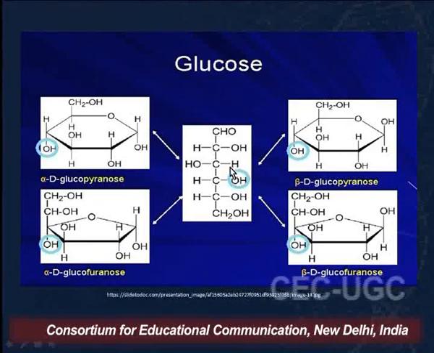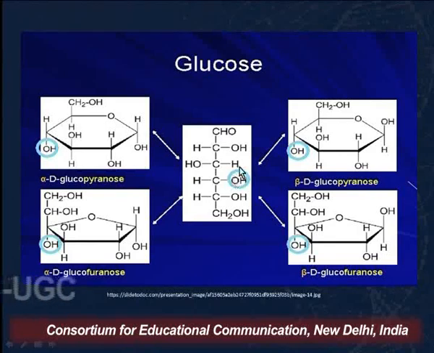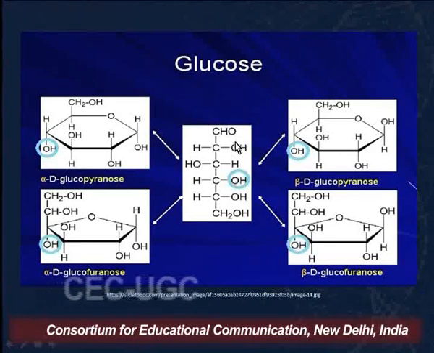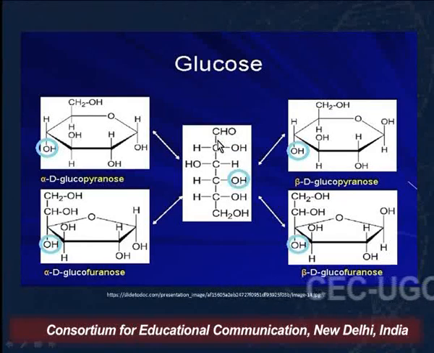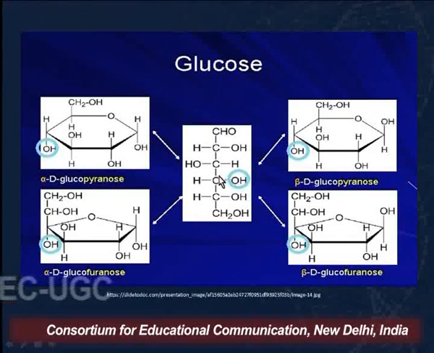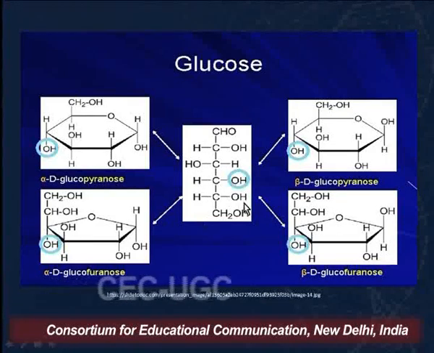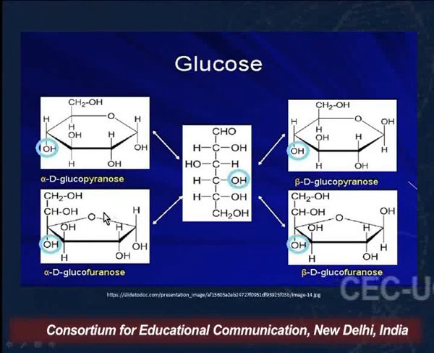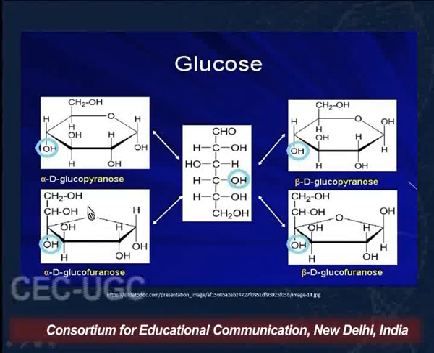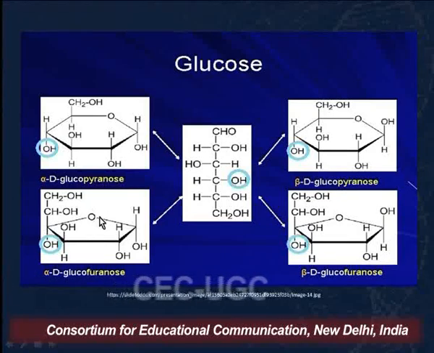Whereas if the OH on the fourth carbon was involved in hemiacetal formation, that is, the OH undergoes a nucleophilic addition reaction with the CHO resulting in a hemiacetal at the fourth carbon, then it would result in a furanose ring, that is, it would have 5 atoms in its ring: 4 carbon atoms, and the fifth one would be the oxygen.